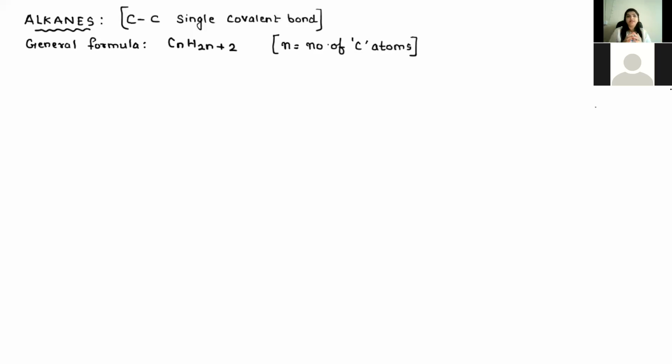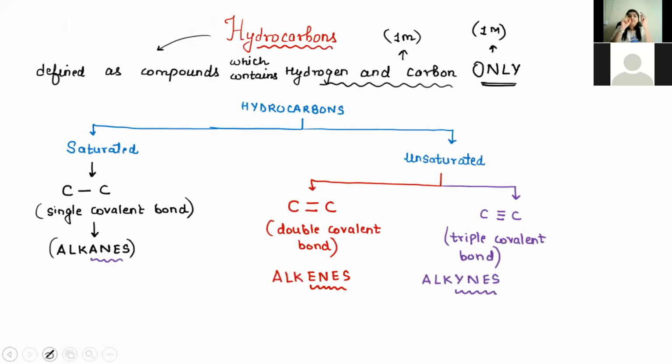Now what do we mean by this? If you look at all three names, alkanes, alkenes, and alkynes, the starting three letters, ALK, are the same, which means there has to be some common character of that ALK.